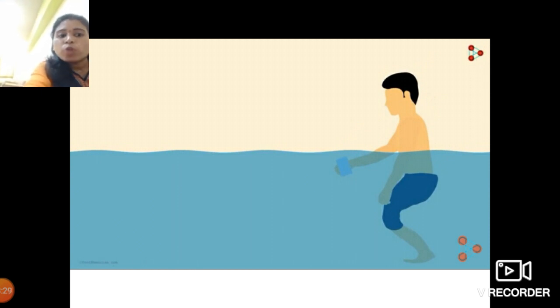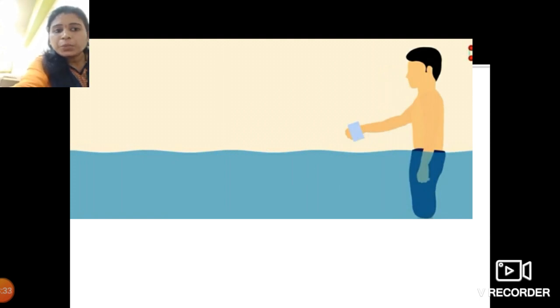Yes, when you take that glass of water outside the container, what do you notice? Yes, students, the glass feels heavier because it is filled with water.